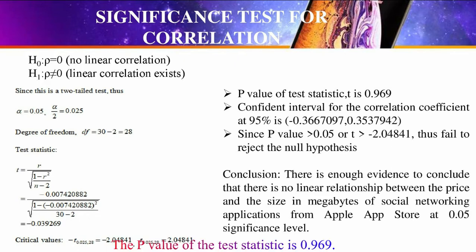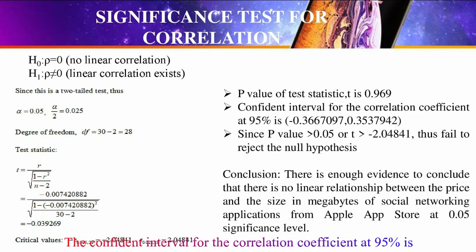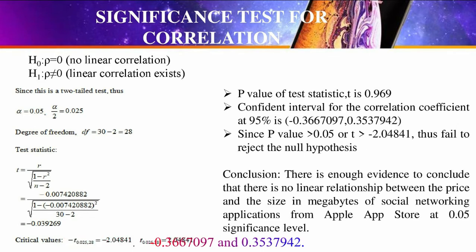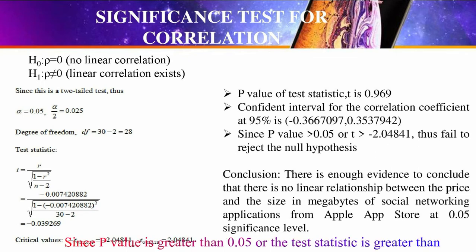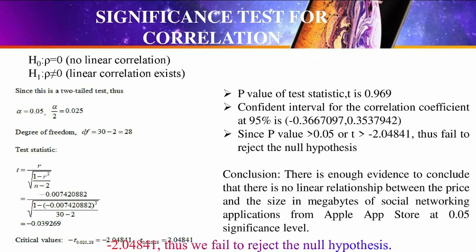The p-value of the test statistic is 0.969. The confidence interval for the correlation coefficient at 95% is negative 0.3667097 and 0.3537942. Since the p-value is greater than 0.05, or the test statistic is greater than negative 2.0441, we fail to reject the null hypothesis.